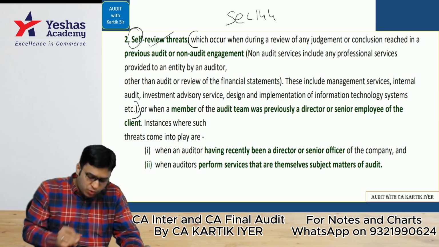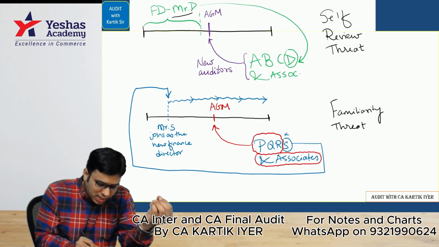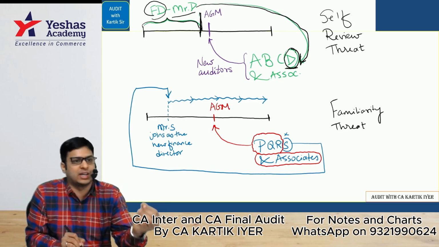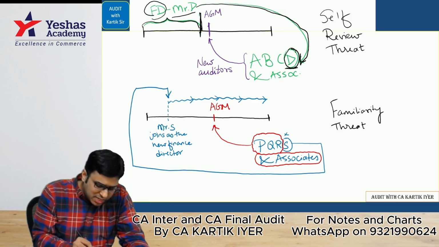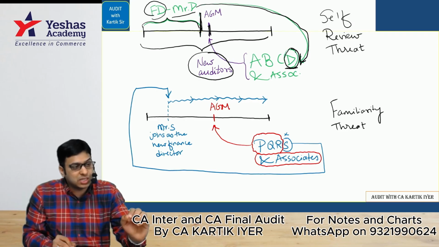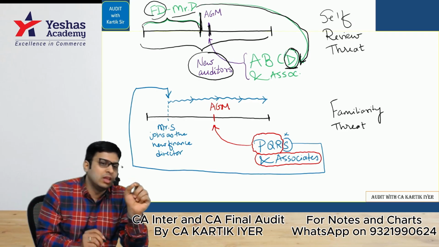The second situation of self-review can be this, which I give you an explanation in this manner. See this. Mr. D is the finance director of the company from this period to this period. Here he resigns from the company and joins ABC as the fourth partner, making it ABCD. If in the company's AGM ABCD is appointed as the new auditor, and suppose Mr. D of ABCD also comes to do the audit, you will understand.